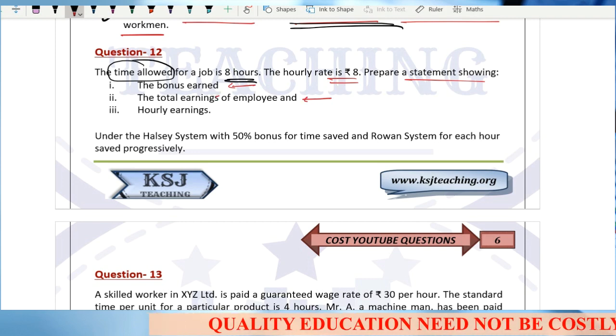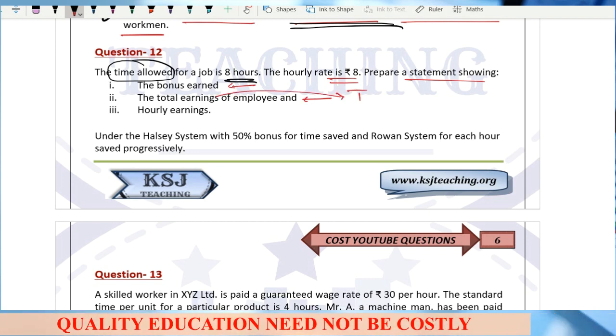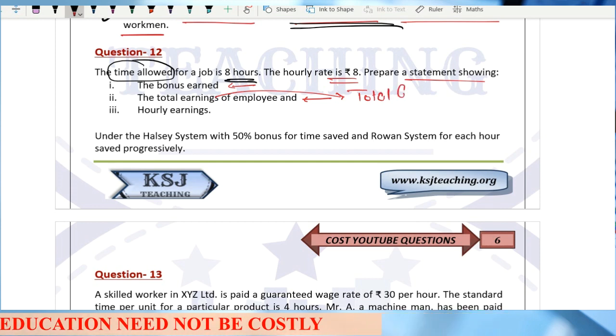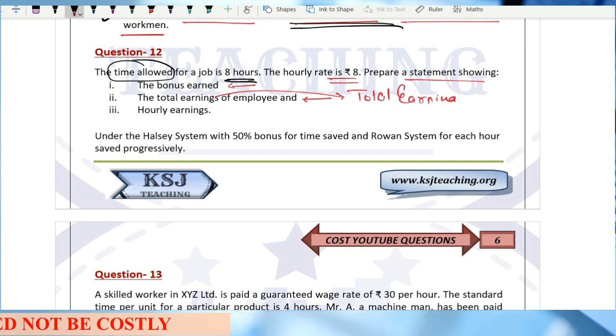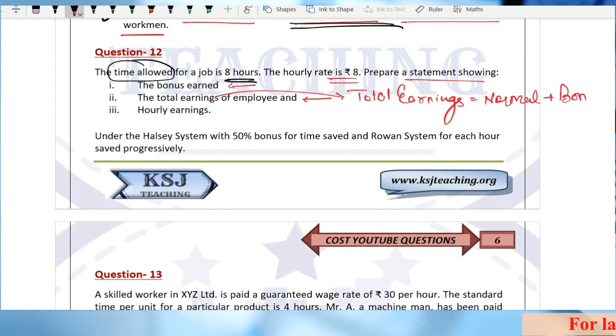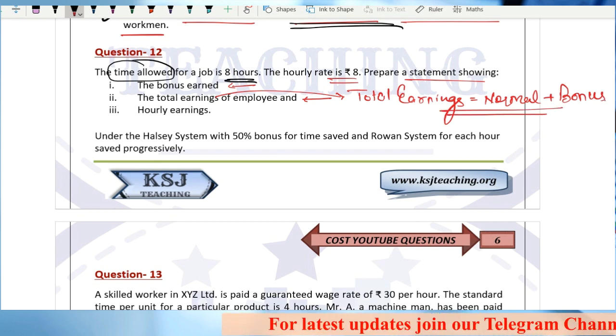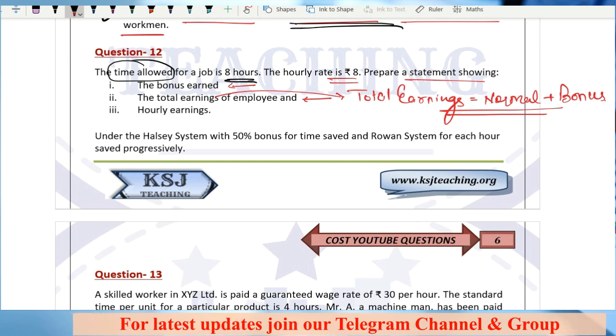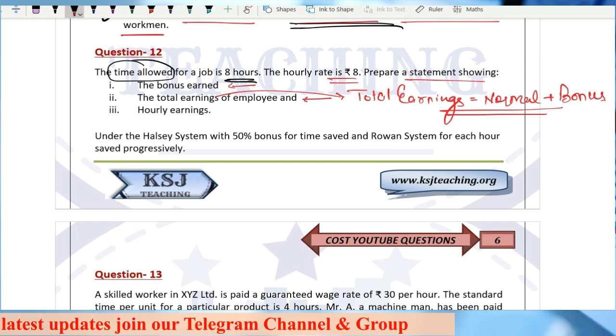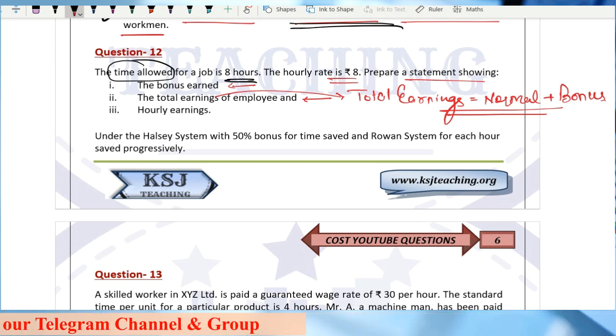What is meant by total earnings? I told you that total earnings is equal to normal wages plus bonus. Any doubt in this? You should be very careful with the small terminologies, because this is where we can make mistakes in the examination.